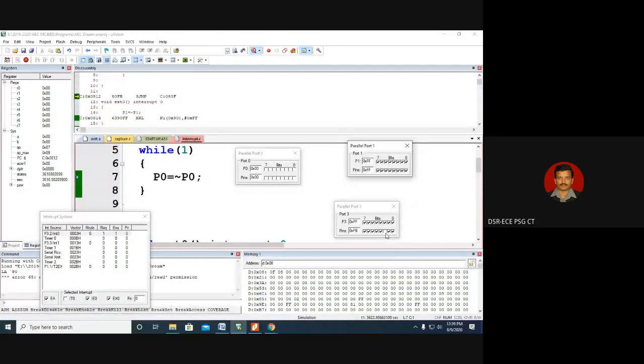So now the interrupt has occurred because it is a level 0 interrupt. As long as there is a level 0 interrupt, this will keep on blinking. So now when I make it 1, the interrupt is deactivated, then port 1 will not blink.